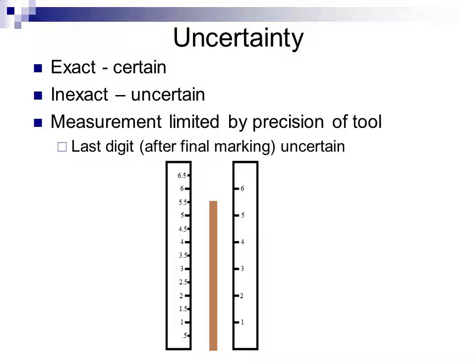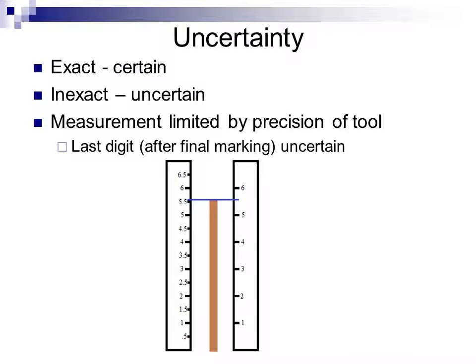So for example, if we take these two rulers, and let's say that these are graduated in centimeters, so that we have on the left a ruler graduated in half centimeters, and on the right a ruler graduated in centimeters. And both of these rulers are used to measure the stick. If we look at the ruler on the left, it looks like that stick is at the level of 5.5. If we look at the ruler on the right, we can't tell really where it is. We know that it's somewhere greater than 5, but somewhere less than 6.